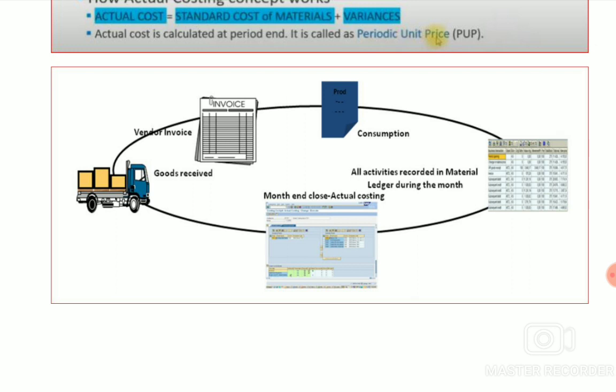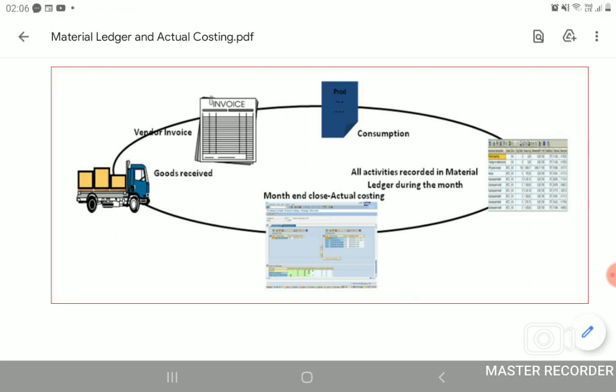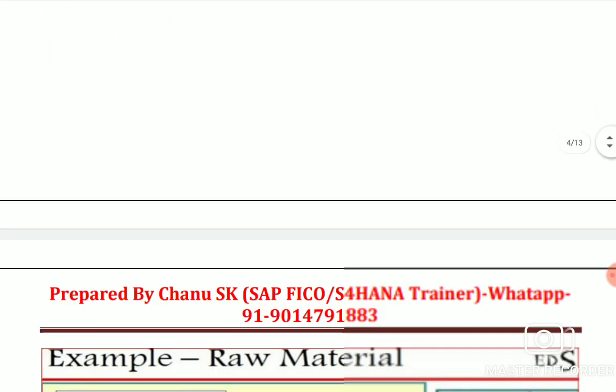Finally we need to do one activity called the month end closing actual costing. We need to run CKMLCP. This is the final transaction code that we need to run in order to achieve actual costing.